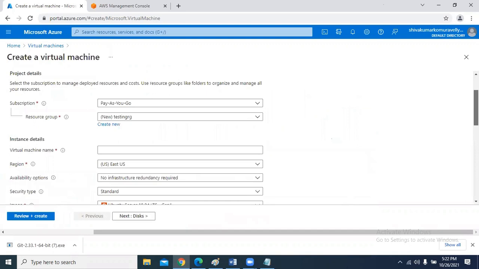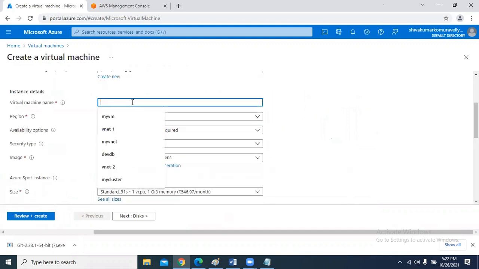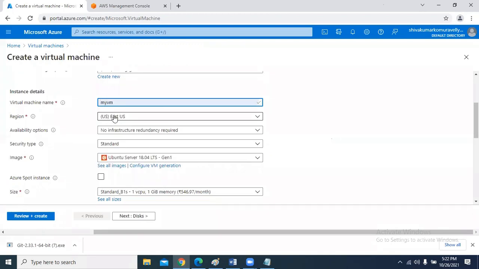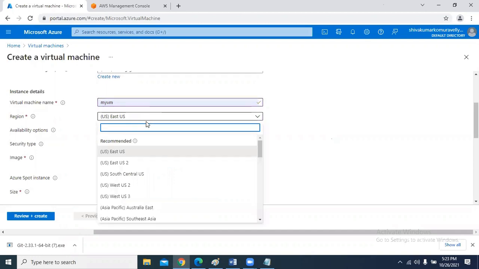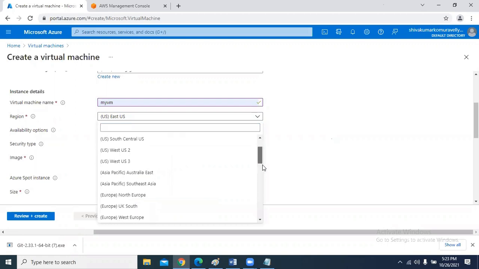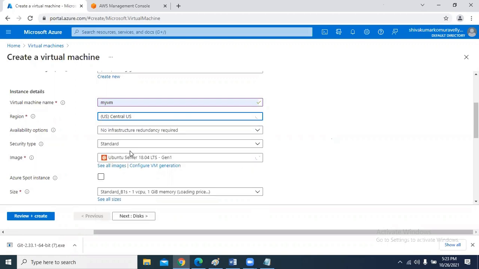Coming down, here we have to fill in some particulars. Virtual machine name, I'm giving something like my VM. Region: yesterday I discussed region. Region is a place, and every region contains one or more availability zones. An availability zone is nothing but a data center. One of the popular regions in Azure is Central US. Scroll down and you will see Central US. It is popular because almost every kind of service is available in the Central US region.